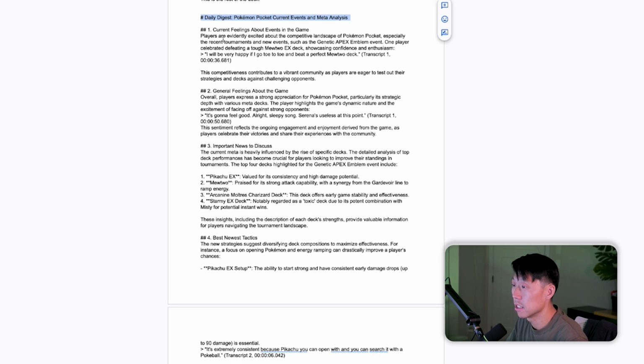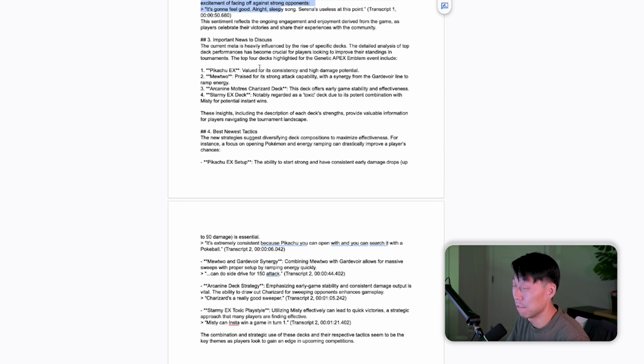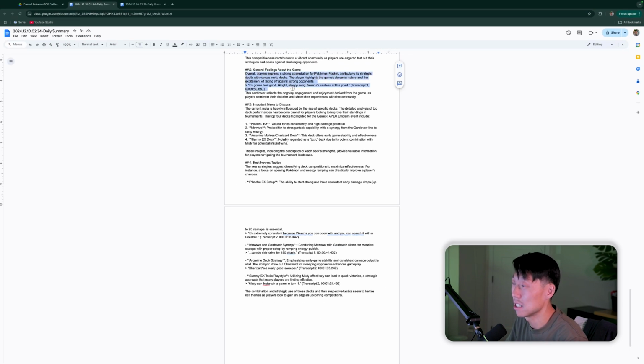Pokémon Pocket, current events, and this is everything we read. I mean, GPT probably rewrote it a little bit differently, but it's there. General feelings about the game. Now, we only fed it 2 videos, so it's not like this is a very, very good summary. So actually, now that our automation is done, I would say it's done end to end. Let's go ahead and feed it a bunch of videos. Let's go ahead and do this end to end completely.